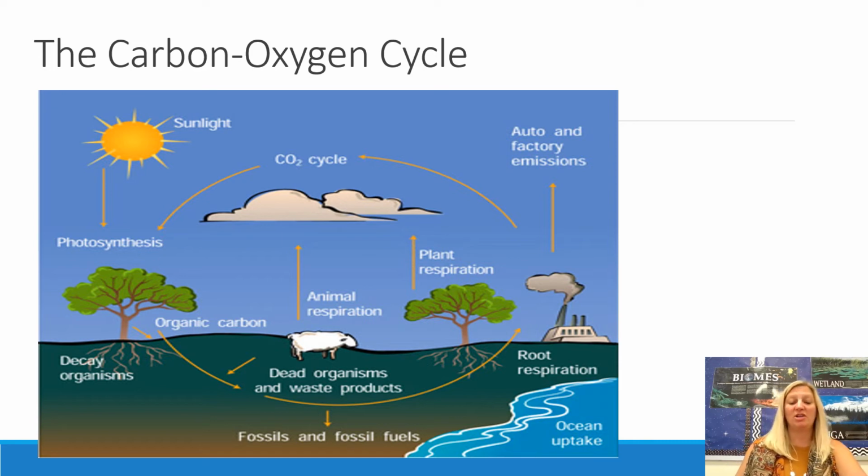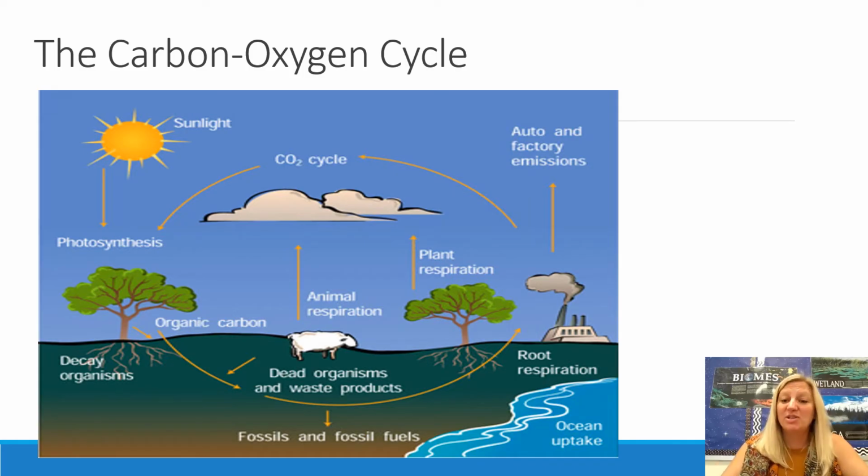So now we get to the carbon-oxygen cycle. And this is a really important one that you are a main process of. Okay? So if you're looking at the trees first, plants go through photosynthesis. Plants breathe in carbon dioxide and they breathe out oxygen. You do the opposite process. You take in oxygen and give back carbon dioxide. Plants then do the opposite, take in carbon dioxide and give you oxygen. So between you and a plant, you're giving each other the air that you need.